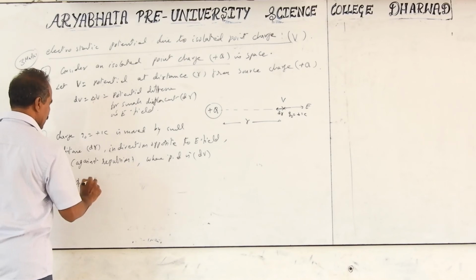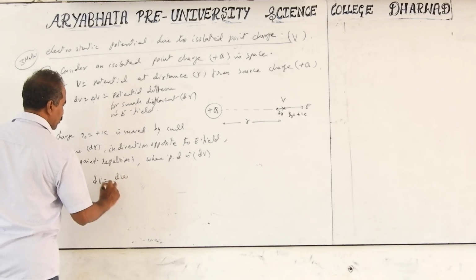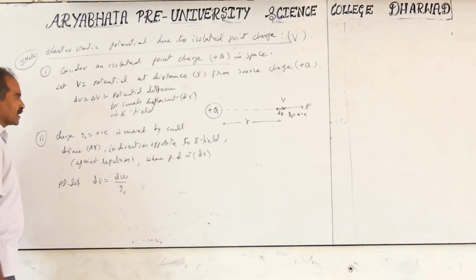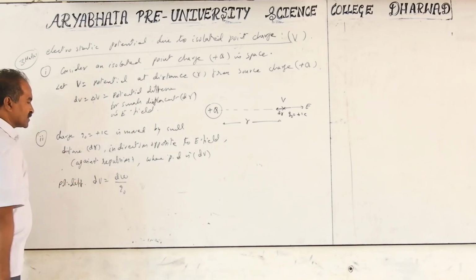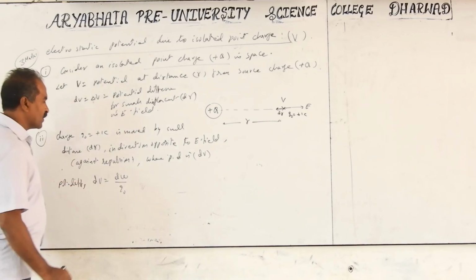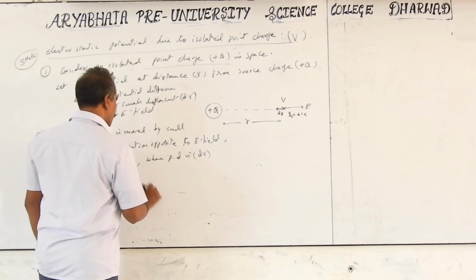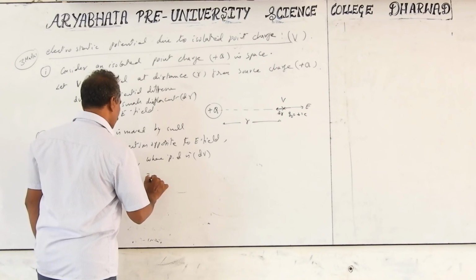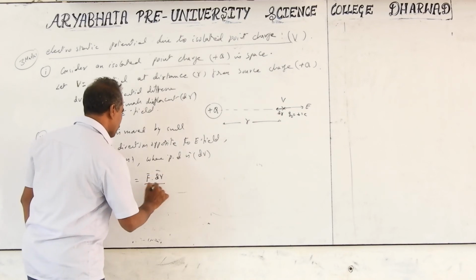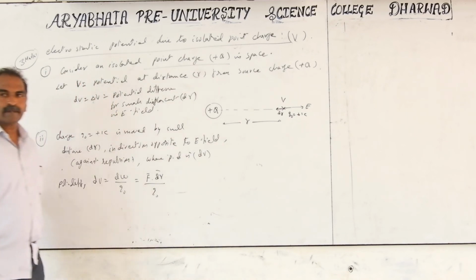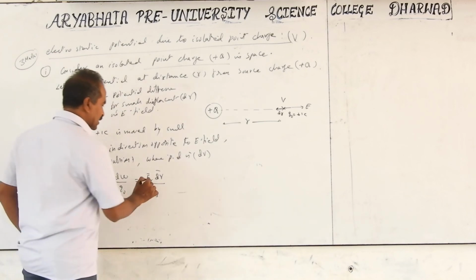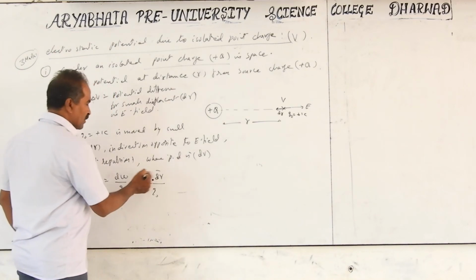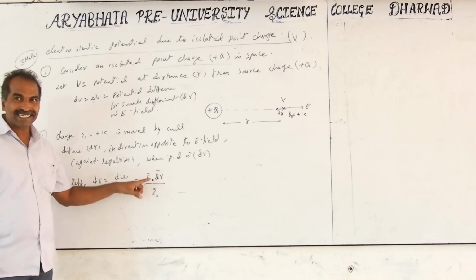Potential difference dV is equal to dW by Q naught. What is work equal to? Work is force into displacement, F dot dr, a vector relation, divided by Q naught. Even in your textbook, the dot is missing here. That's the dot product. There are printing mistakes in the textbook, so you have to be careful. Vector symbols are also missing in the textbook.